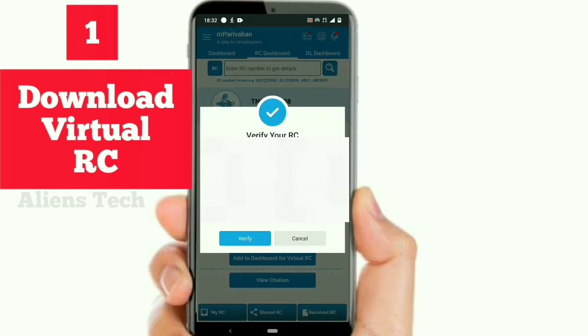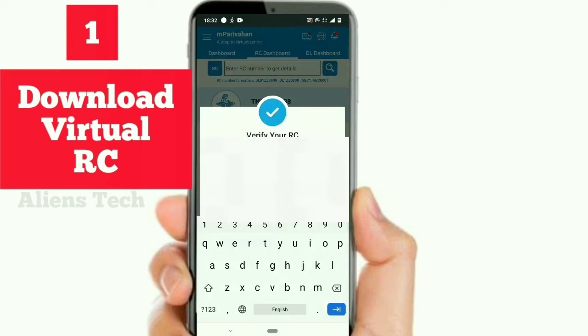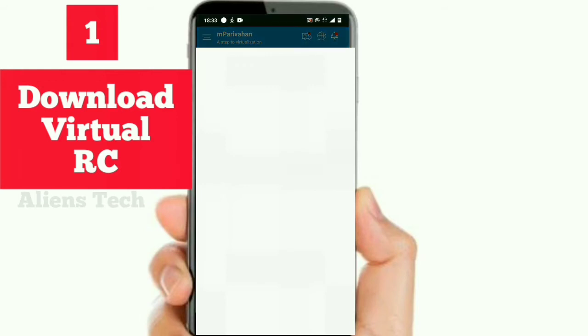I'm providing the last 4 digits of the chassis number, and I'm entering the last 4 digits of the engine number, and if I click verify, automatically the data will be downloaded.